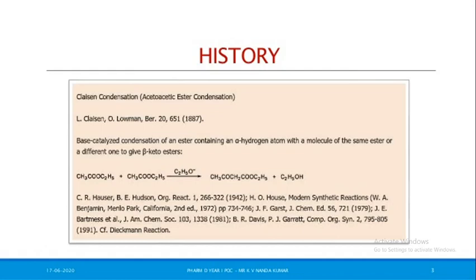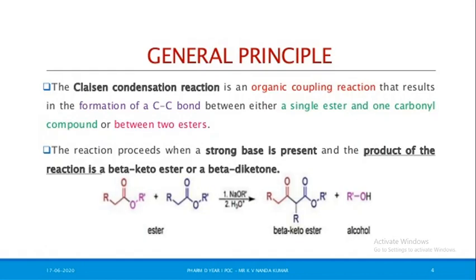Suppose on the right hand side you have the functional group COO, ester. Okay, then neighboring CH2, that is the alpha position, near beta position C double bond carbonyl group. This beta keto means carbonyl compound C double bond. Okay, then ester, then removal of C2H5. Any problem? Next one, general principle.